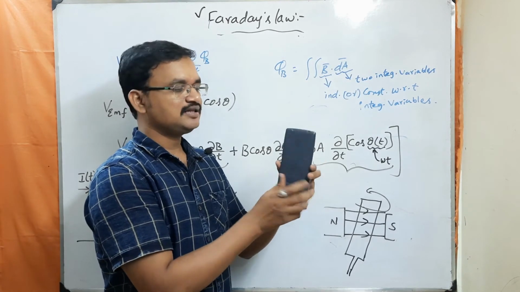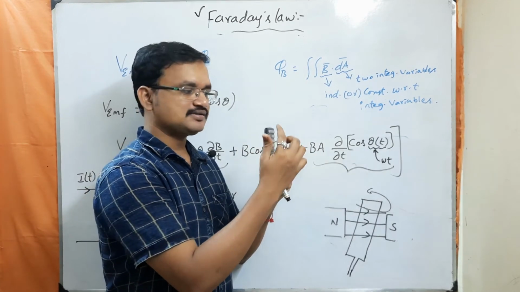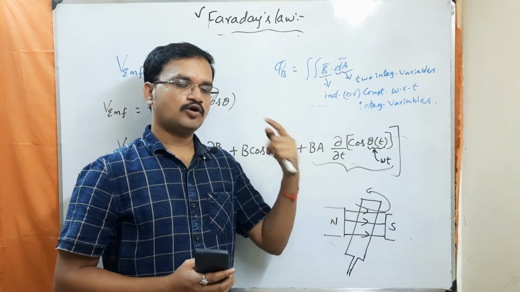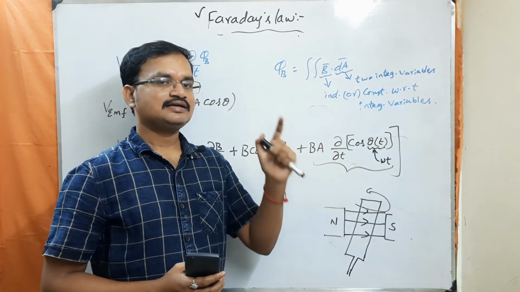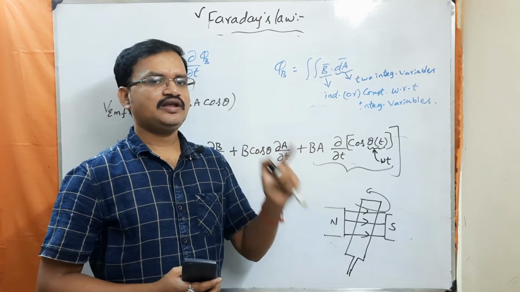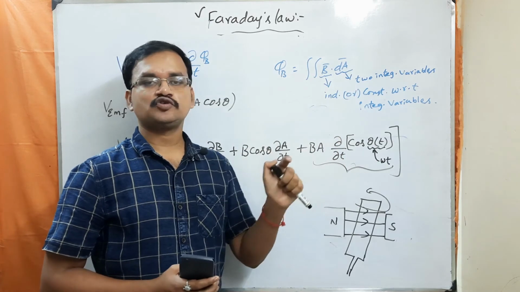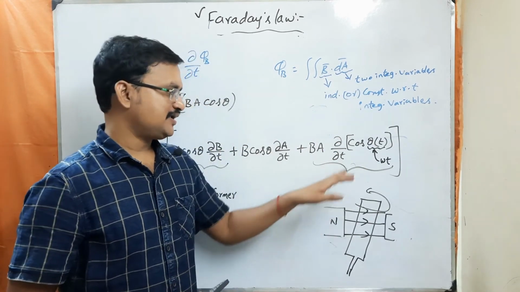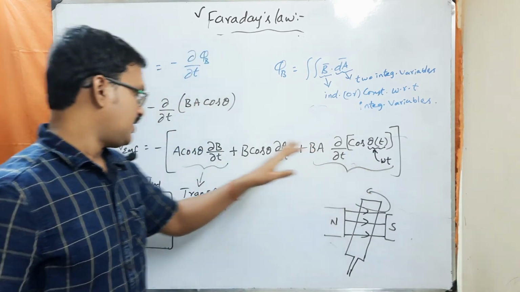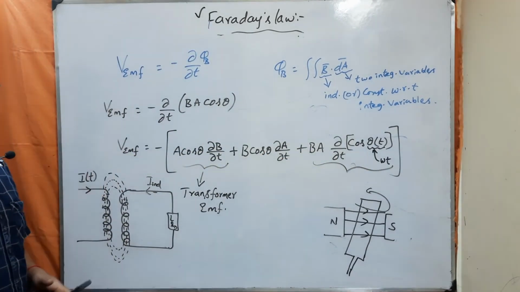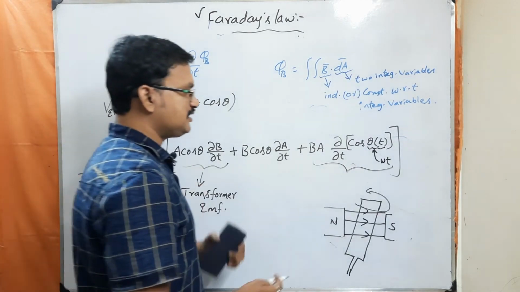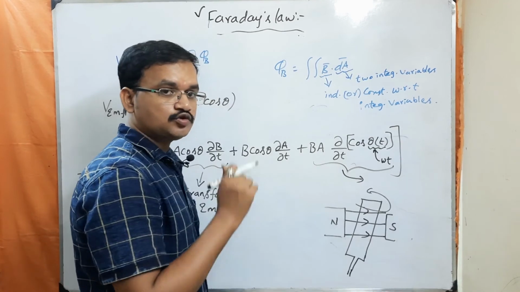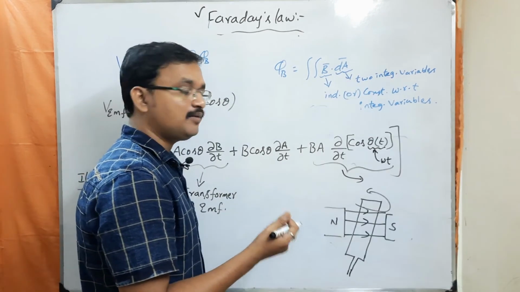The angle between the B field and the surface area is changing. So theta is going to change and hence there will be a change in magnetic flux, and hence you are going to get EMF. Understood? So we are getting EMF through the rotation of the conducting loop in the B field.